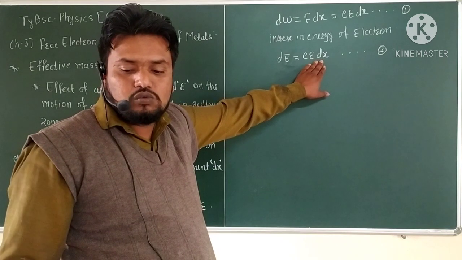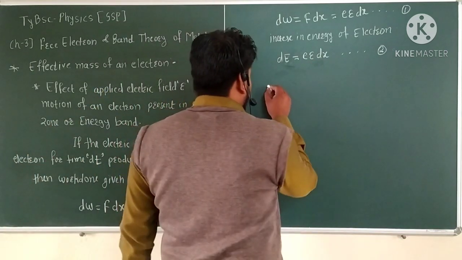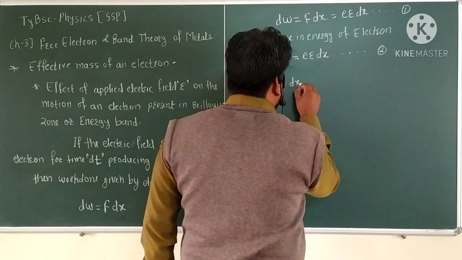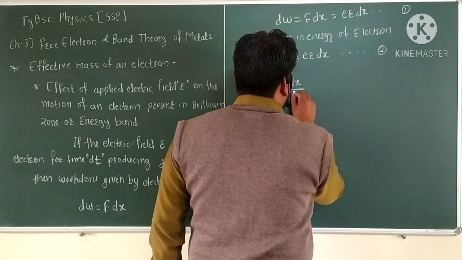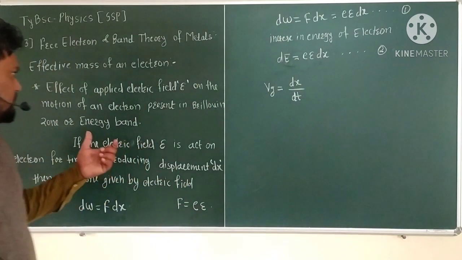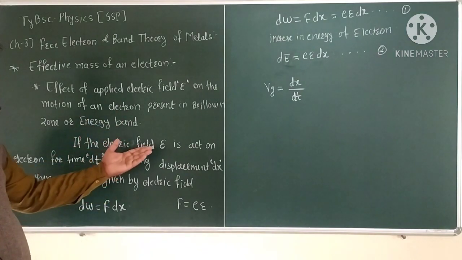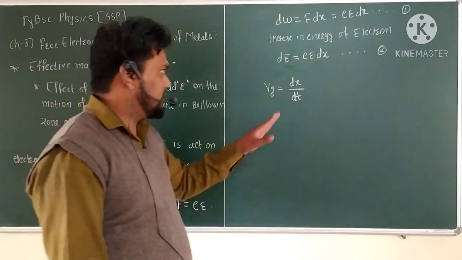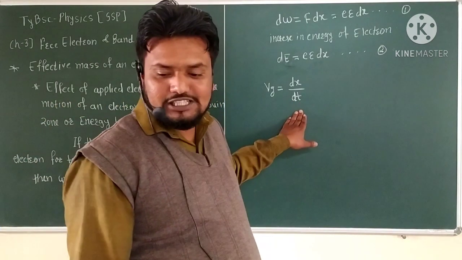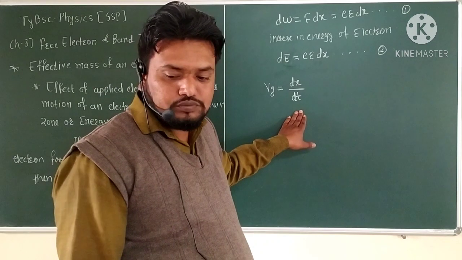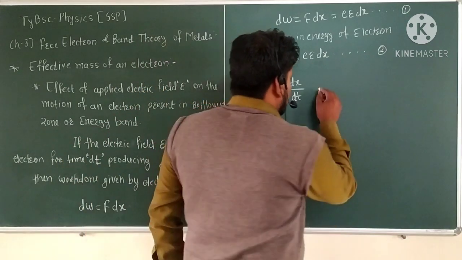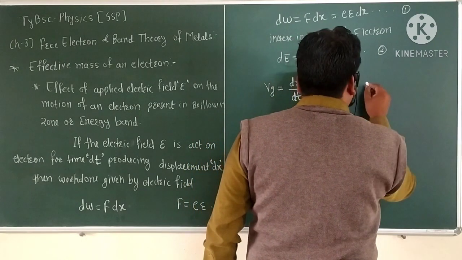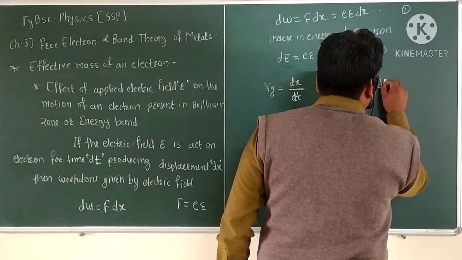And we have to know the velocity: Vg is equal to dx divided by dt, when the electric field acts for time dt producing the displacement. So dx is given by Vg into dt.